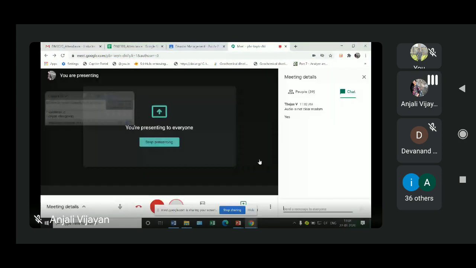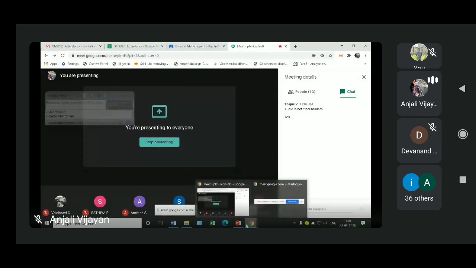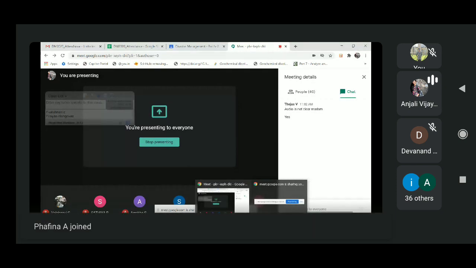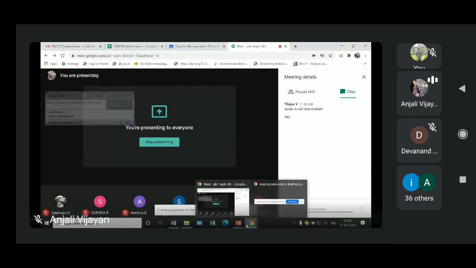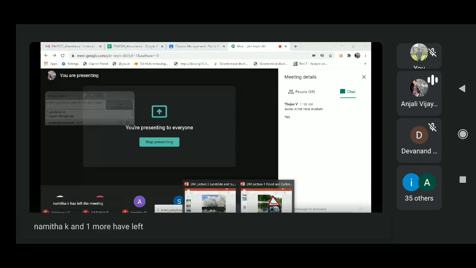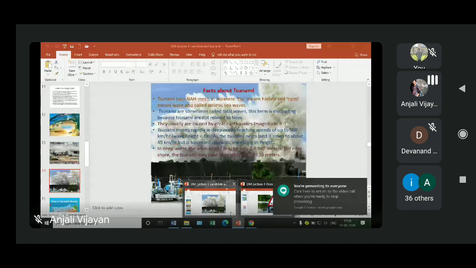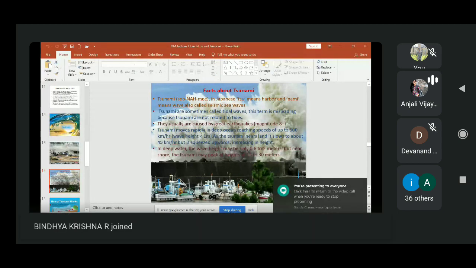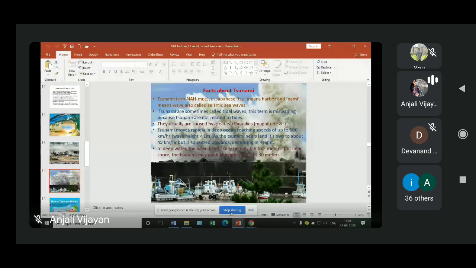As I said, tsunami waves normally travel at a speed of 800 kilometers per hour in deep sea. That means it moves at a very fast rate, like a jet. But once the tsunami reaches the shallow water near the shoreline, the speed slows down. Near the coastline, it moves at a speed of roughly 45 kilometers per hour.